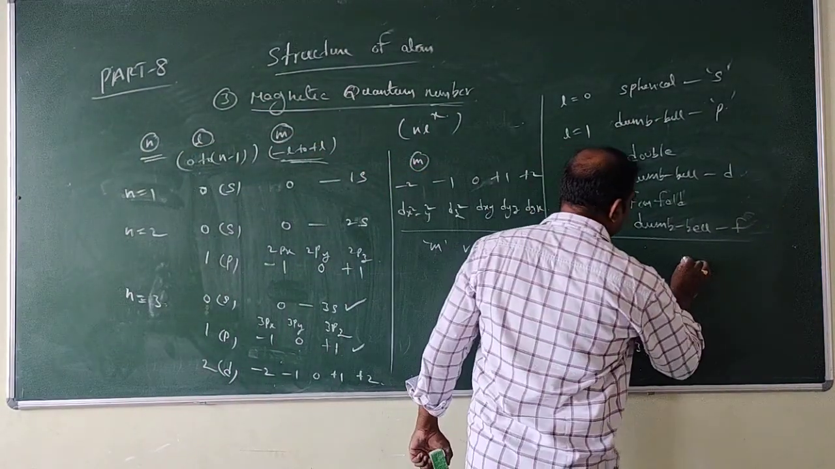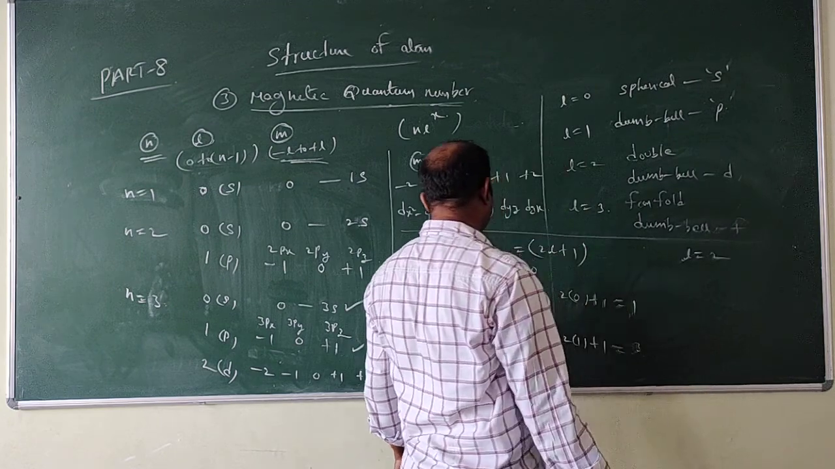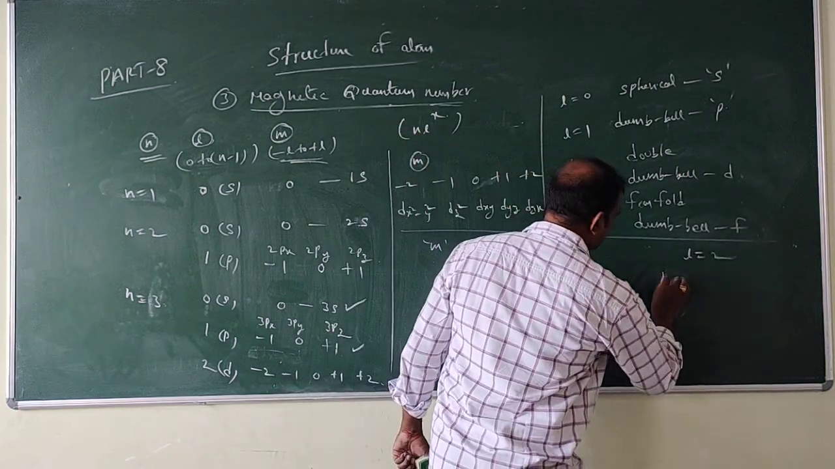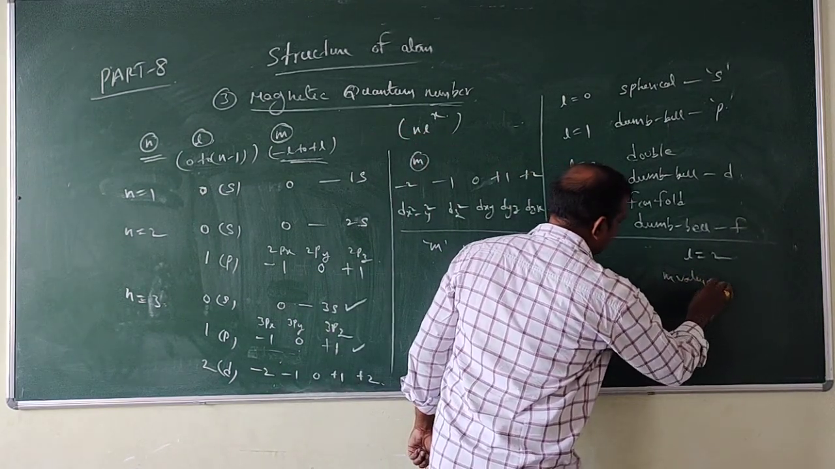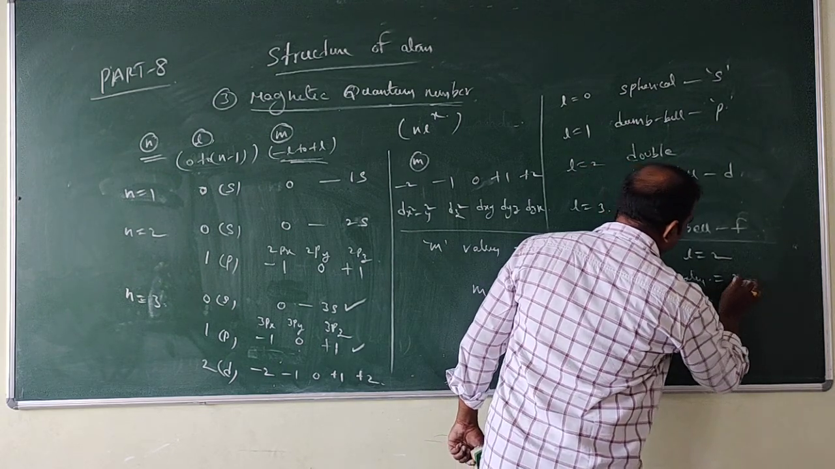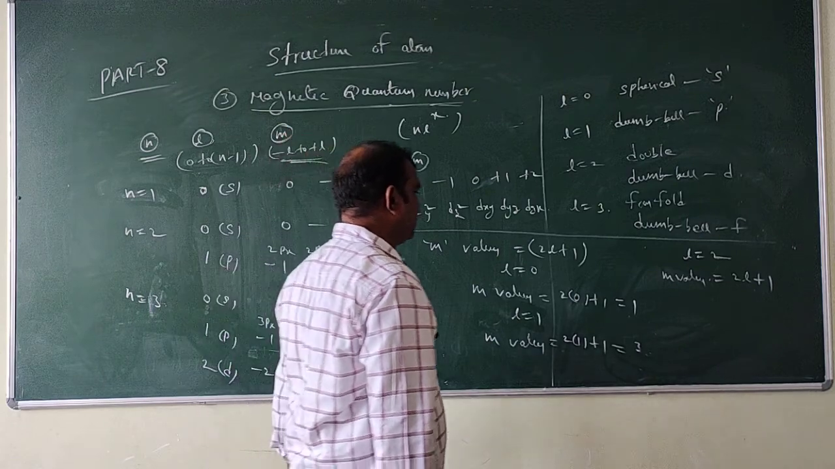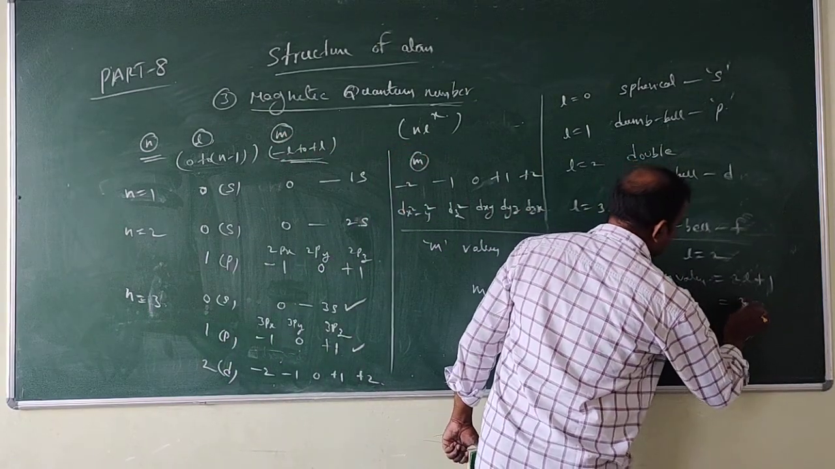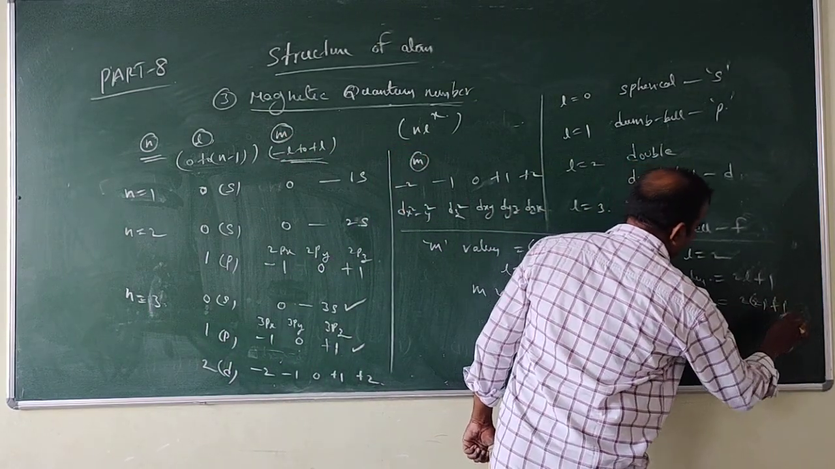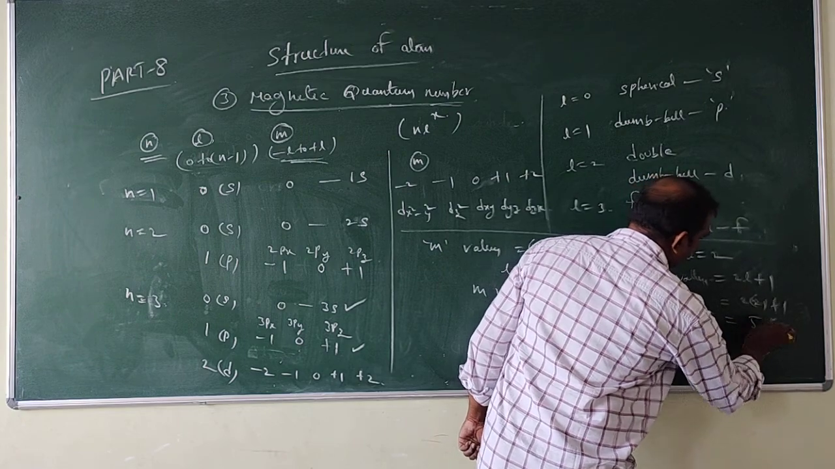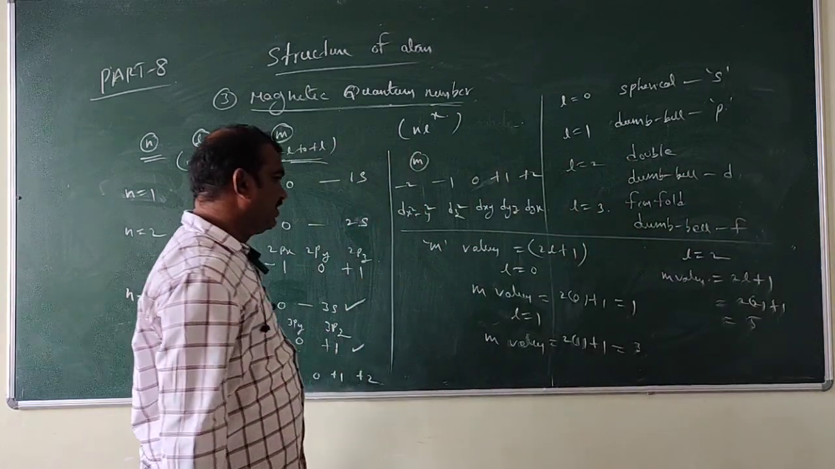Like that, L is equal to 2. What about m values? M values is equal to 2L plus 1. So for L is equal to 2, we substitute 2 into 2 plus 1. That is equal to how much? 5. Look at here, how many m values will come?